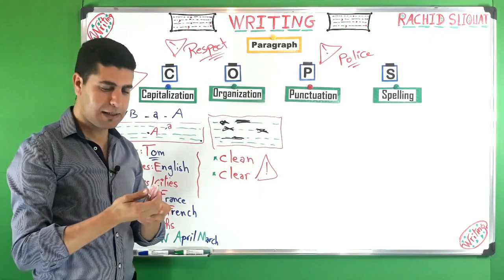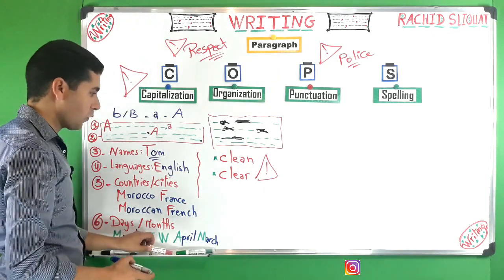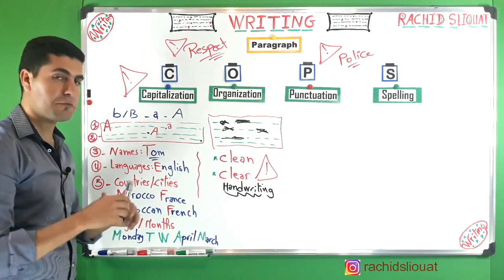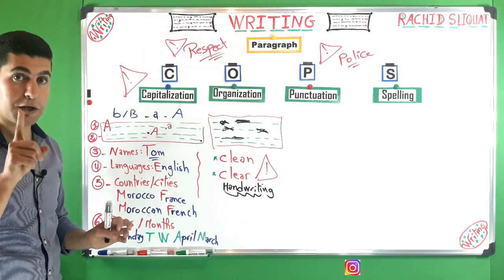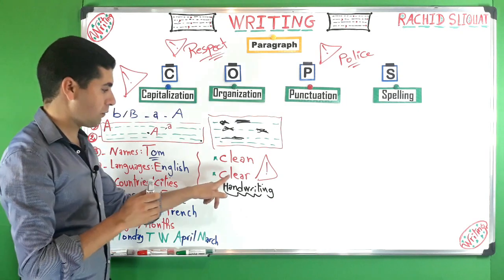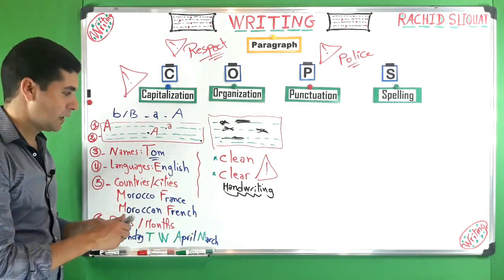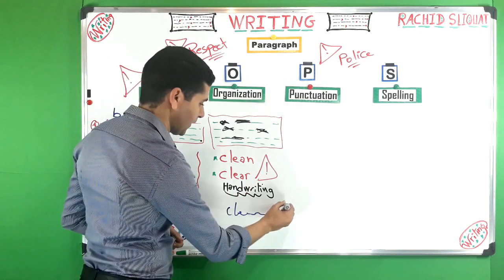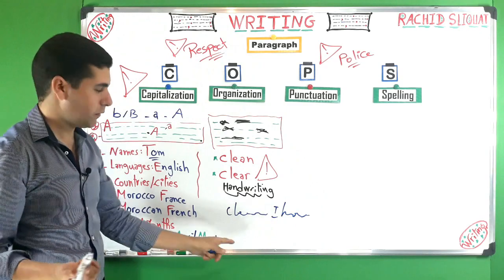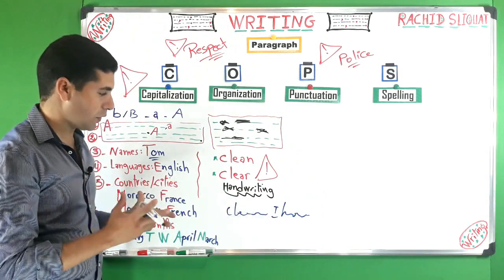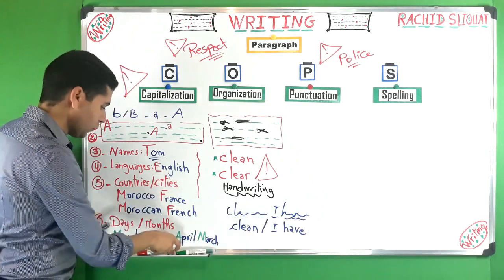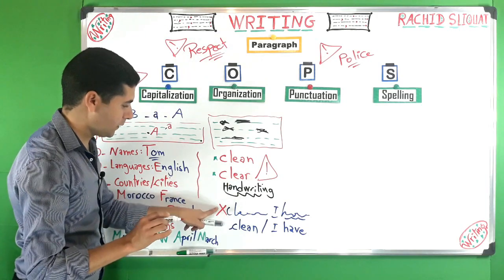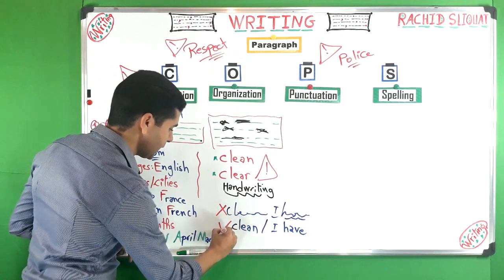Clean. Clear, and clear actually has to do with what we call handwriting, okay? So it's not necessary to make your handwriting perfect, but you are supposed to make your handwriting clear. Don't write like, for instance, clean, or maybe I have, for example, what is this? This is what? It's not clear, okay? So make your handwriting clear, okay? So this one is not clean, this one is not clear, but this one is clear, okay?